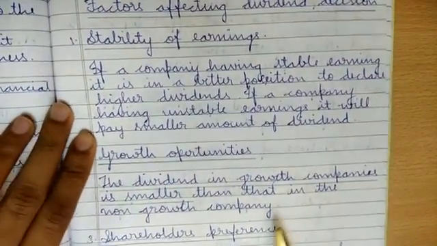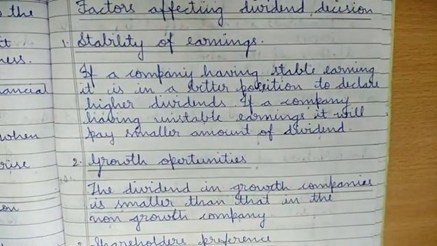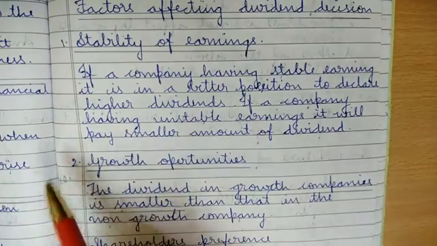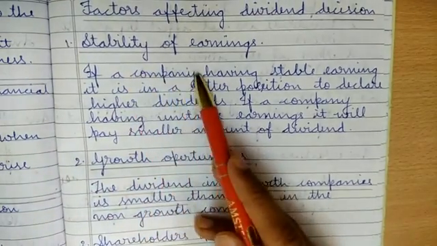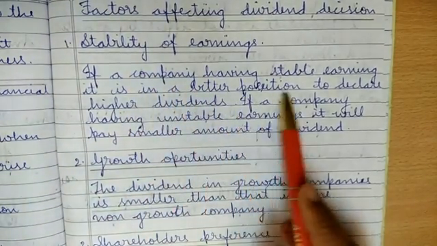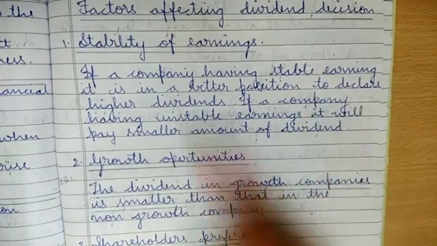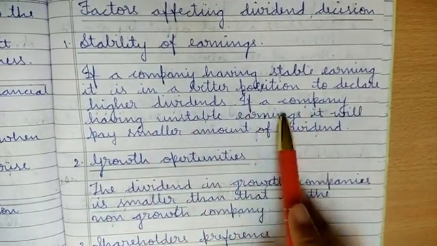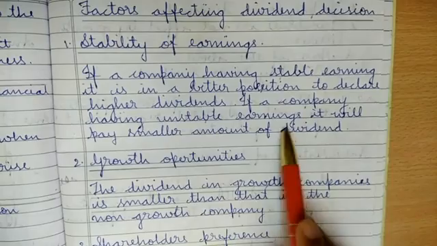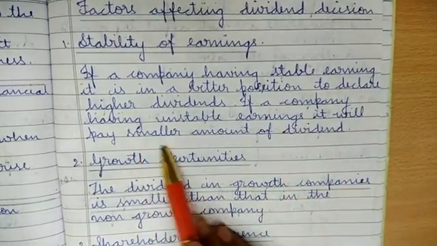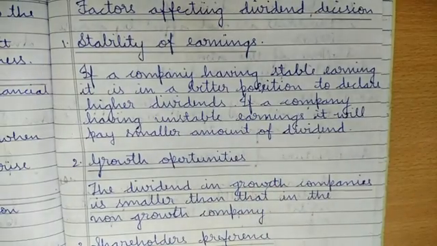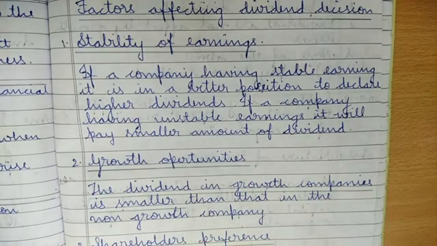Next are the factors affecting the dividend decision. Stability of earnings. If a company has stable earnings, it is in a better position to declare higher dividends. If a company has unstable earnings, it will pay a smaller amount of dividends. Sometimes a company has a good profit, so there will be an increase and it will be in a better position.